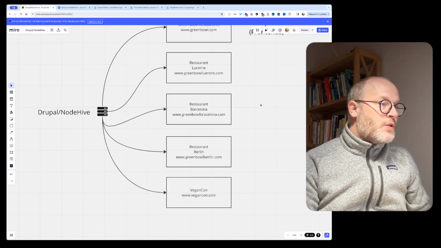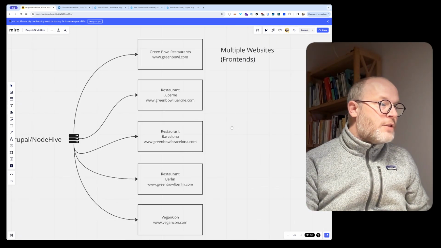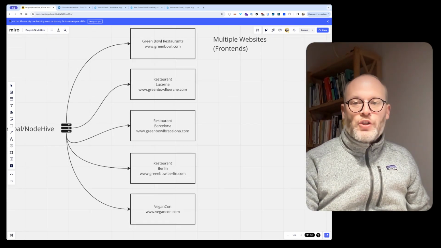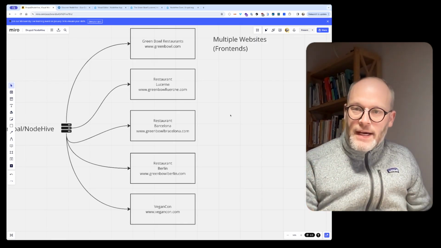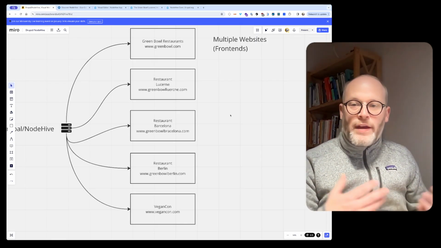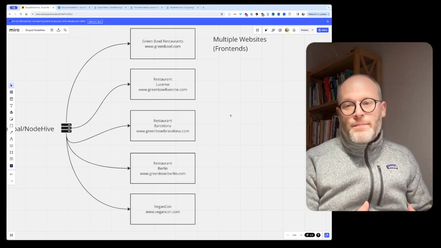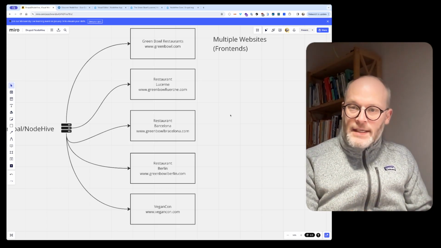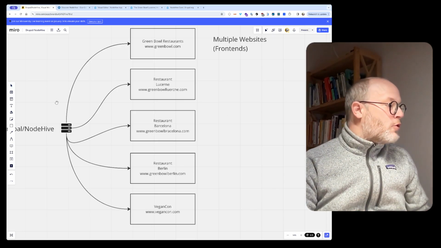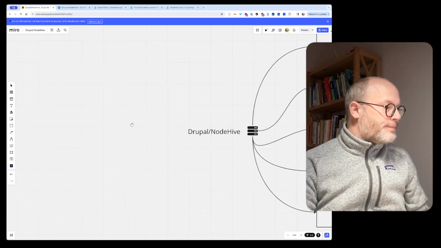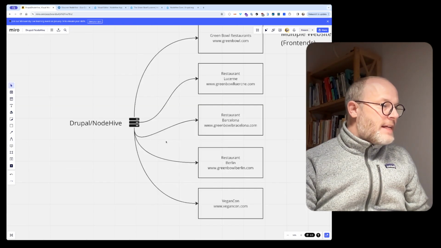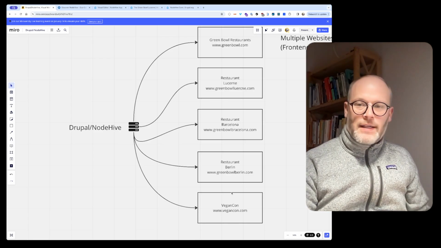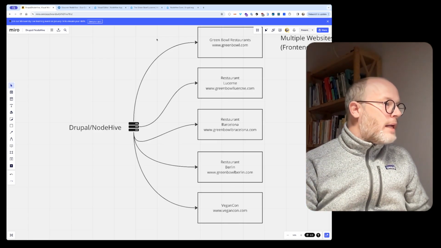Traditionally, if you want to build something like that, you have to create multiple content management solutions. Could be multiple Drupal sites, multiple WordPress sites, whatever you want to use. With the new Spaces feature, it allows you to power these websites, these front ends, from one Drupal NodeHive backend. And with its headless approach, it's very easy to serve multiple front ends. And now I'm going to demo how it looks.